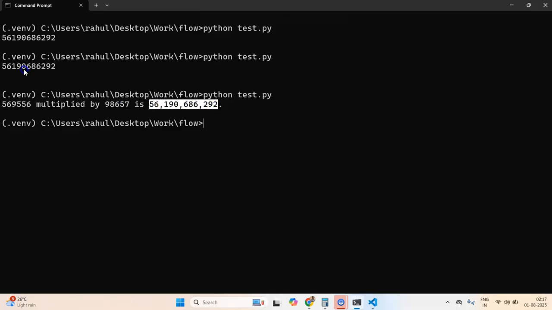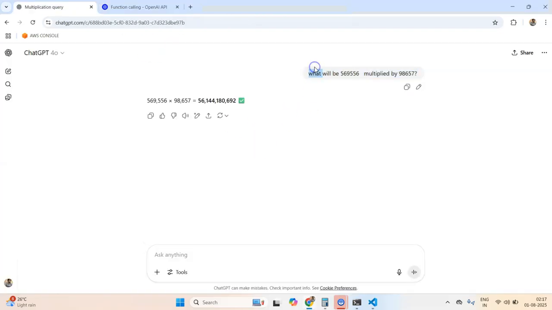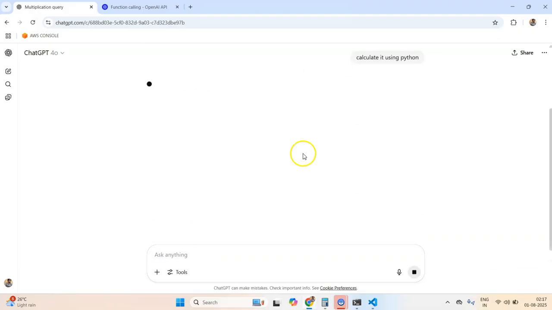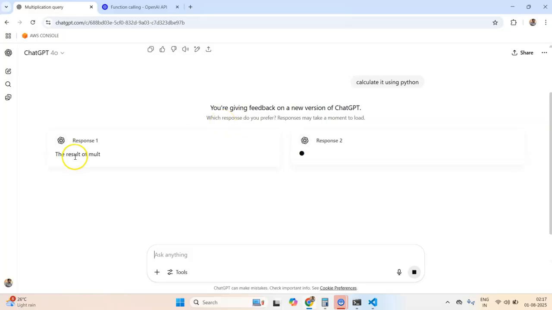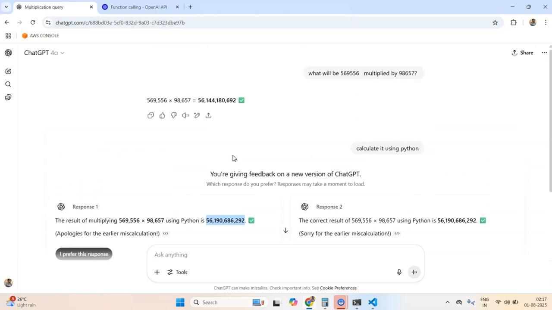We are correct. Okay, but what was happening when we were using ChatGPT? Why was ChatGPT not able to decide this on its own? Because these are the tools that we can create, right? So now if I ask it, calculate it using Python. Oh, okay, so now I'm asking it to use some tool. Let's see if it can use it. So it's doing some sort of analysis. Now it's spot on, right? It's basically correct, the exact result we are getting.